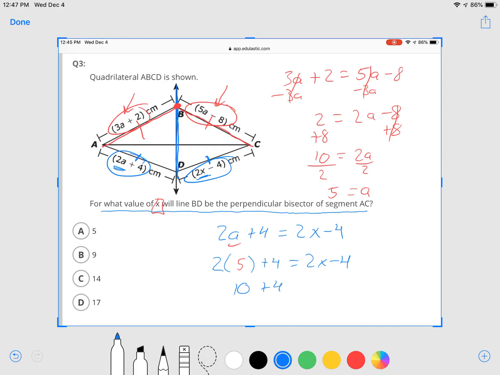So we get 10 plus 4 equals 2x minus 4. This is 14 equals 2x minus 4. Solving for x, we're going to add 4, this cancels out. 2x equals 18, which implies that x equals 9 after you divide by 2.